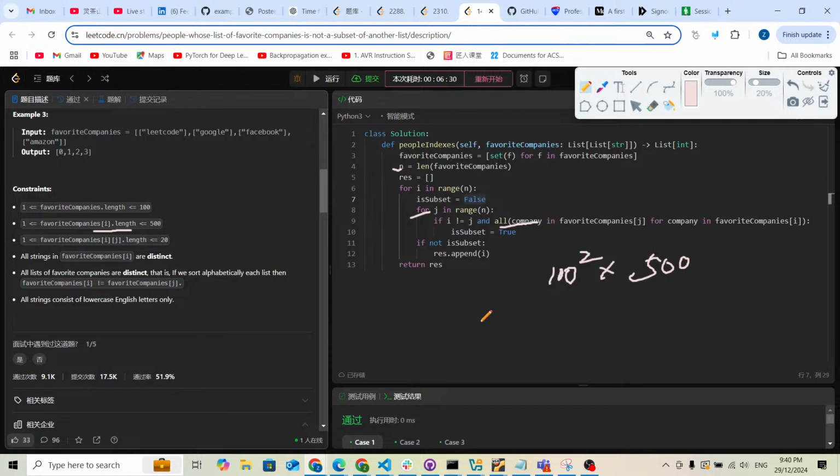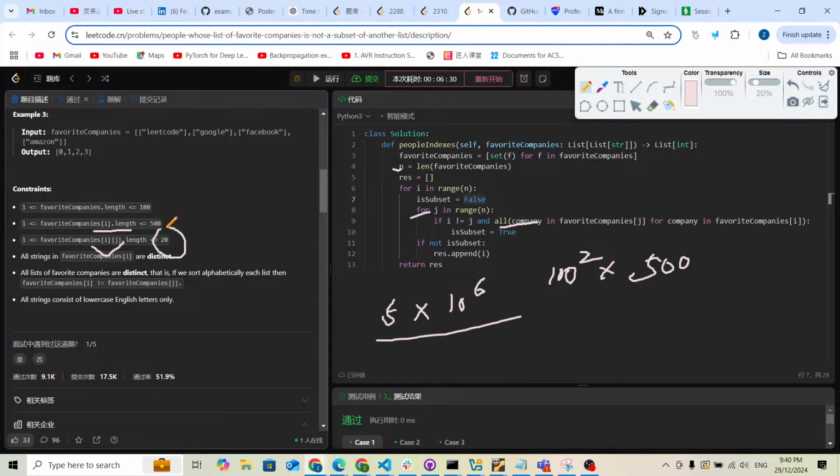The string length is 20, but basically we don't need that 20. Let's just check: it is 5 times 10 to the power of 6, and that is the time complexity of the problem.